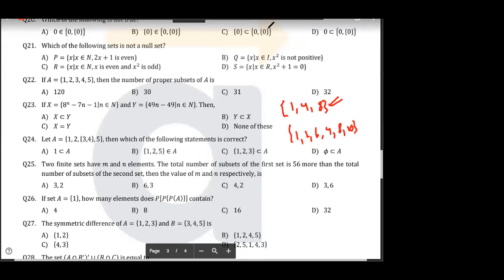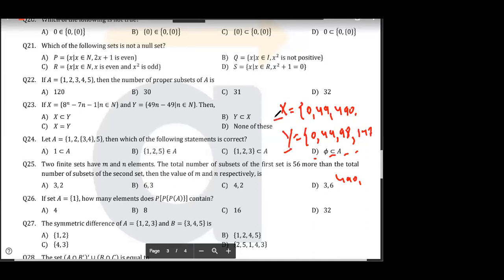Now I hope all of you got it. Now you got it because x had numbers 0, 49, 98 and so on, right? And y will be having numbers 0, 49, 98, 147, 490 and so on, right? Okay, so obviously x will have less. All the elements of x will come under elements of y, but not all elements of y are coming under x. Simple. Okay, see, in x we have 49, 98, 147.